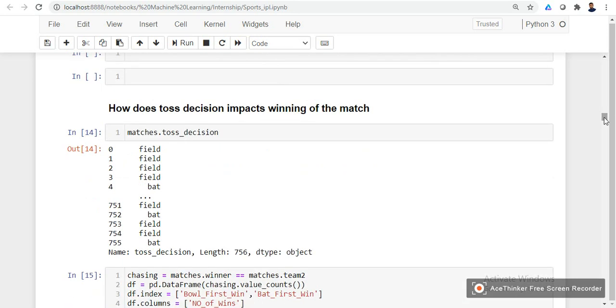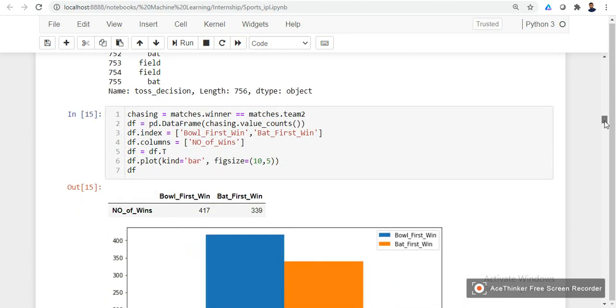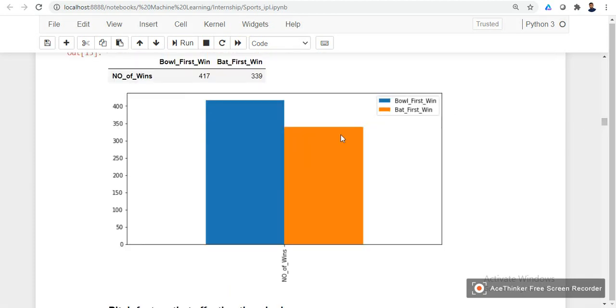Next we can see how the toss decision impacts the winning of the match. Here we can see that the team that has bowled first has won a little more number of times than the team that batted first. So we can say that the team should bowl first in order to get higher chances of winning.